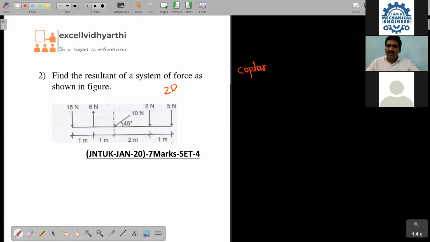And tell me, all of you, all the forces are acting at the same point or different points? Yes, one is acting at A, one is acting at B, one at C, one is acting at D, one is acting at point E. Therefore, it has to become definitely coplanar and non-concurrent. Non-concurrent in the sense acting at many points, at different points. If all are acting at the same point, concurrent. If any other point is there, it becomes non-concurrent.